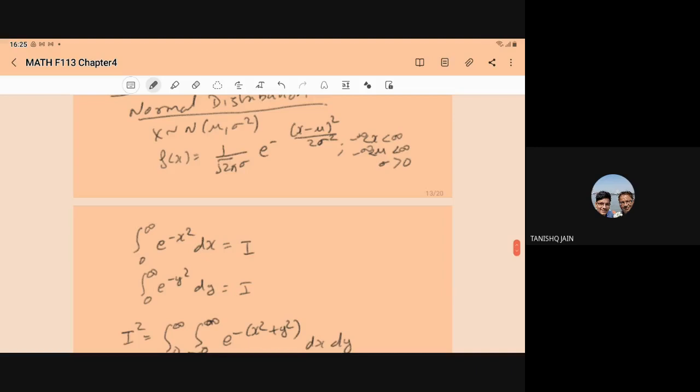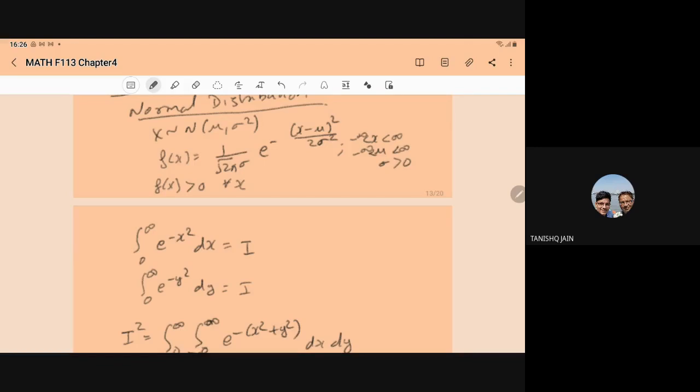Because of the exponential, 1 upon root 2 pi is positive, sigma is always greater than 0, which we have assumed, and the exponential function is always positive. So fx is always non-negative for all x.